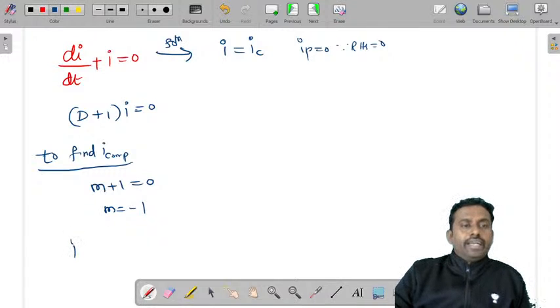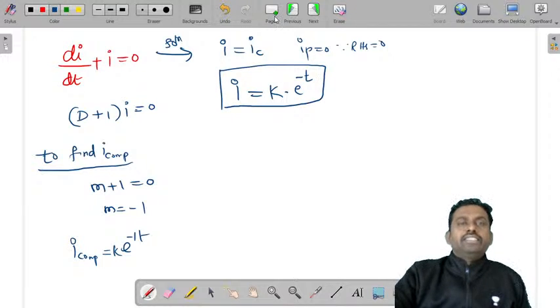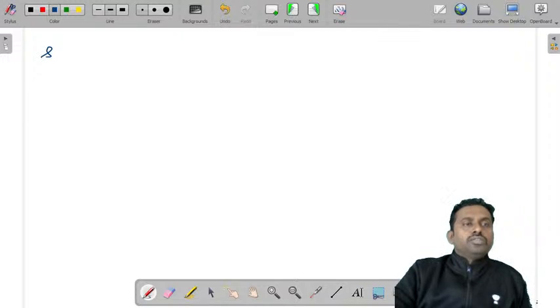So I complementary is k into e power minus t. Therefore, the total solution is I is equal to k into e power minus t.